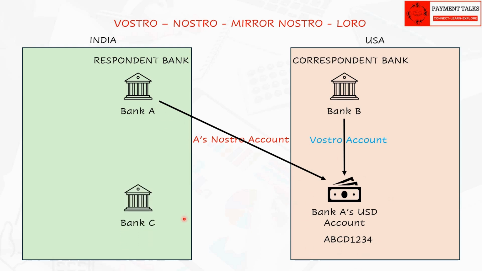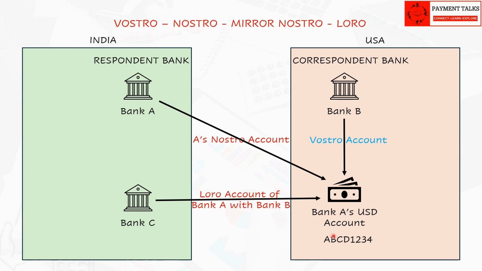Let us assume a third bank C, which utilizes the Nostro account of Bank A to serve its customers. From C's perspective, this account is called a Loro account. The term Loro means theirs in Latin. Here Bank C says their account of Bank A with Bank B. In this case, it is just a reference from Bank C for communication and reporting purposes only. Again, it is the same account ABCD1234 that is referred.